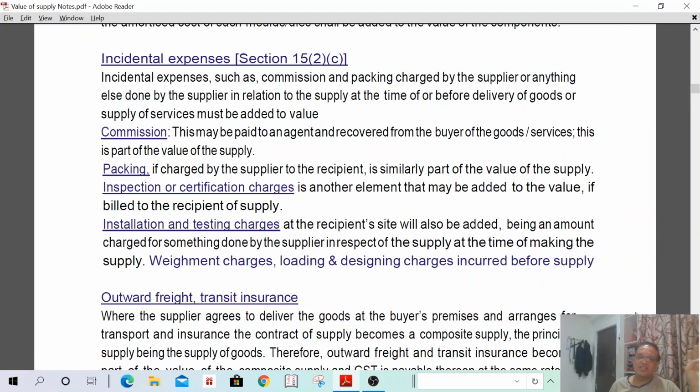Any late fee, interest, penalty also shall be included. Any subsidy given by a third party shall be included. Any subsidy given by the government shall be excluded from the value of supply.